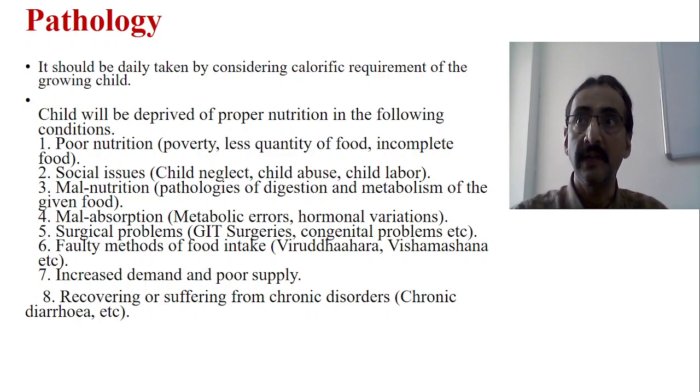Another is malabsorption. The first one is a problem in utilization; another is a problem in absorption. If there is some problem in the GIT, gastrointestinal tract, then the food which is digested is not assimilated or absorbed, and as a result it does not undergo the further metabolic processes. So this may also lead to malabsorption disorders leading to malnutrition. This is possible in case of hormonal variations, for example hypothyroidism, hyperthyroidism, adrenal problems, or some metabolic errors, GIT problems, GIT structural defects, etc. may lead to this problem.